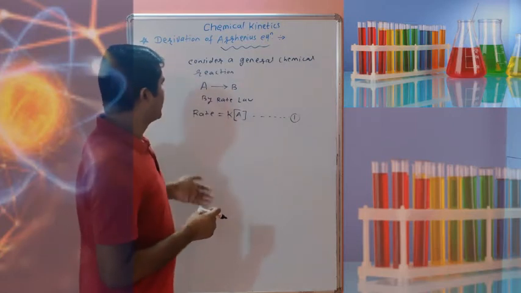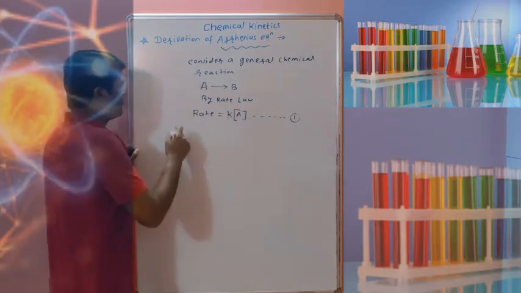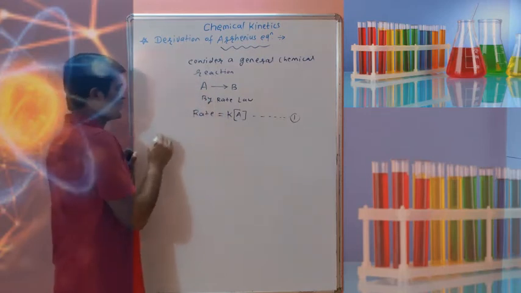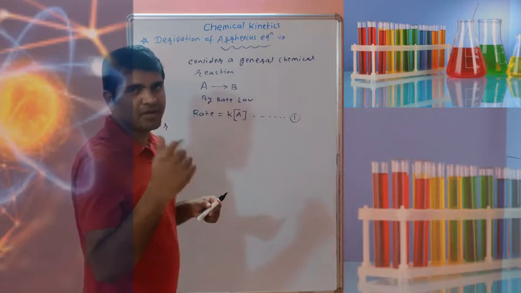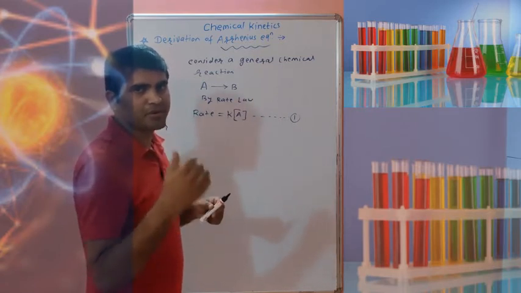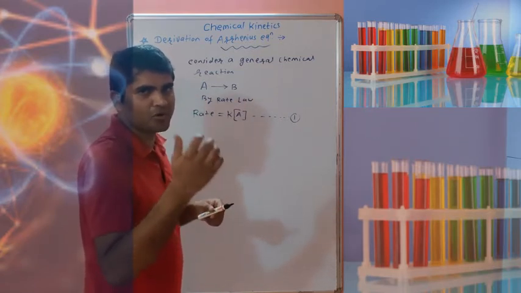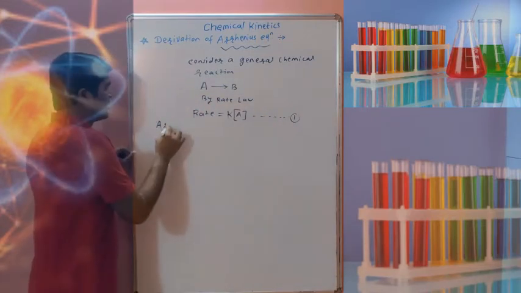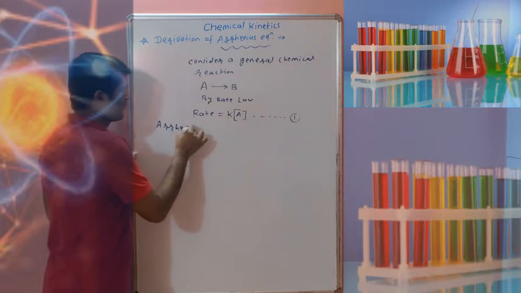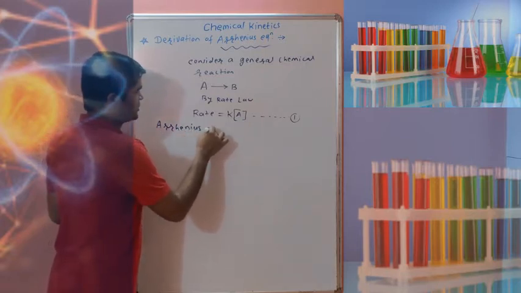If we know the 4 assumptions and the van't Hoff isochore, we can derive the Arrhenius equation.